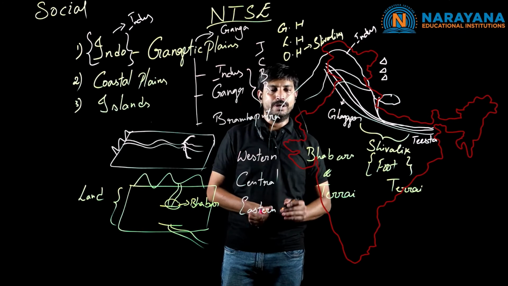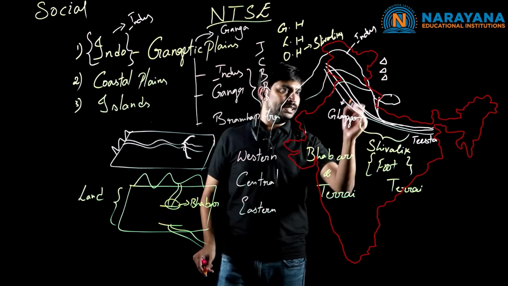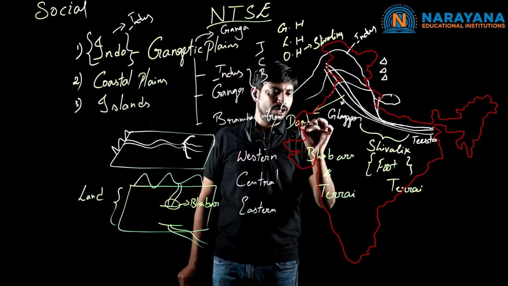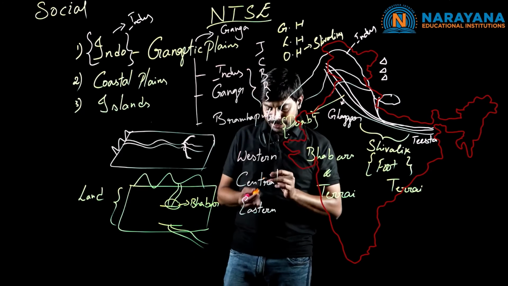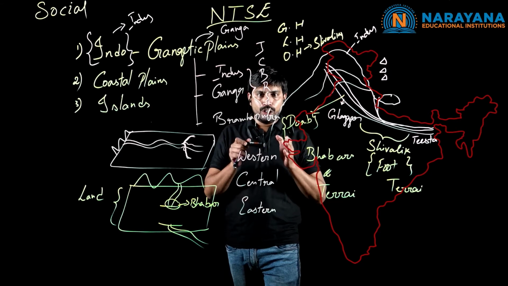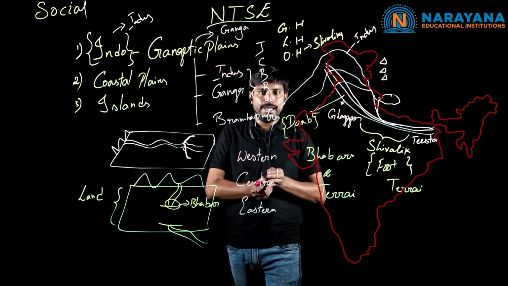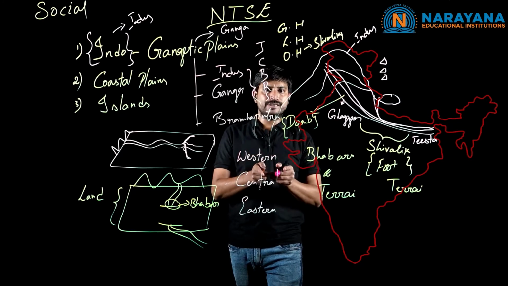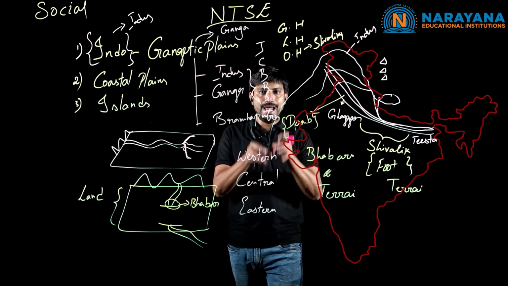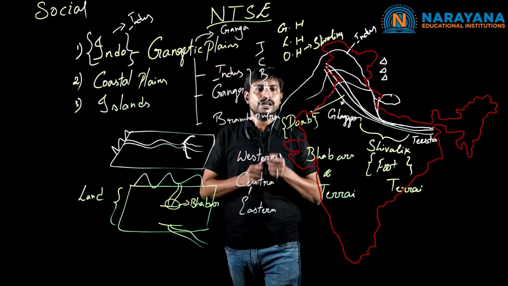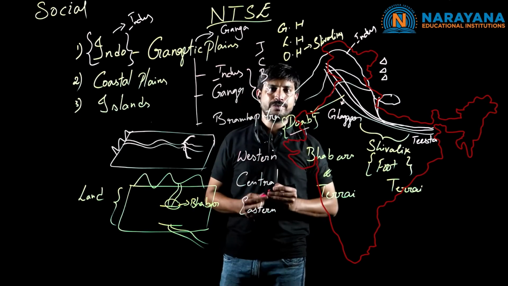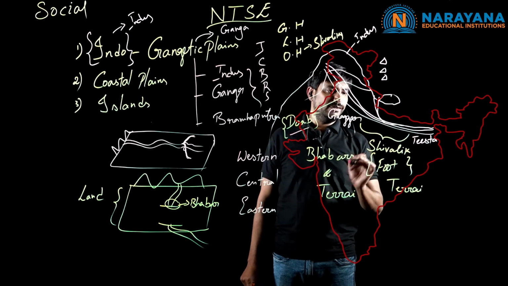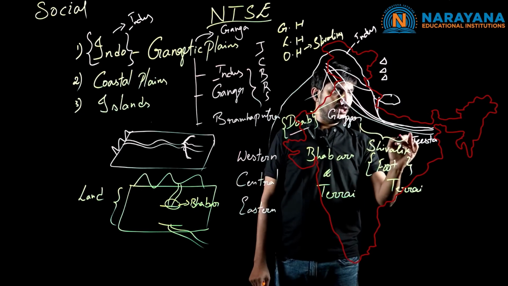And coming to the Doab, in between these regions, we use the term Doab. What is the meaning of a Doab? The flow of the river is going to separate the soil particles, and the sediment rocks and the pervious rocks are going to melt because of the flow of the river, where we call it Doab. Clear? So, from the Indus and Ganga rivers, the plain region is formed.